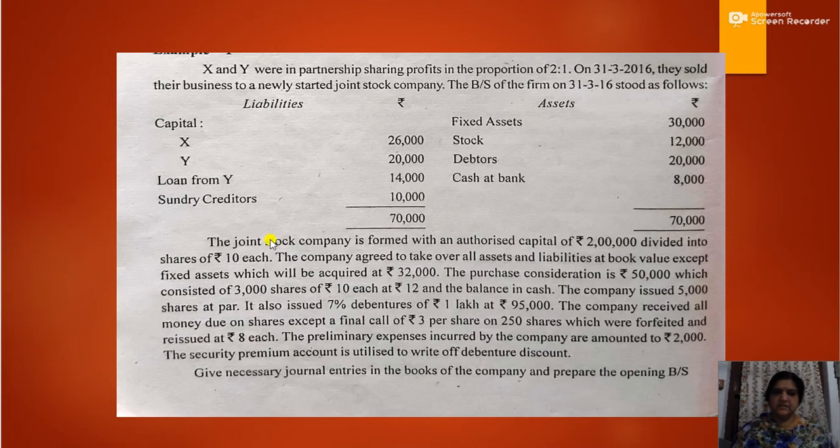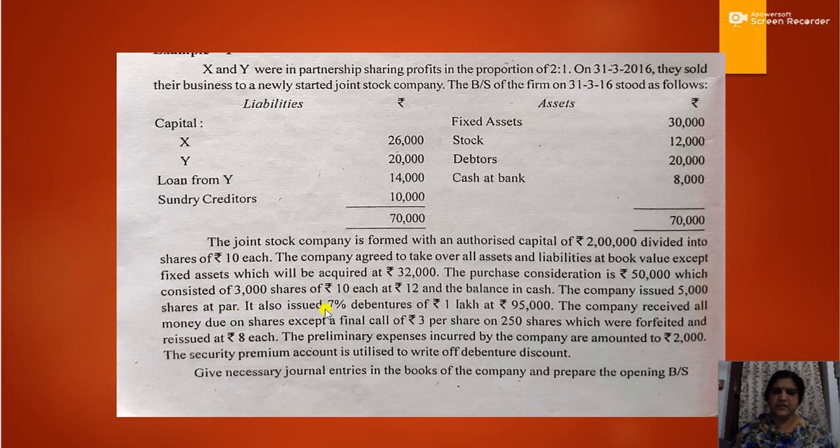Then again, the joint stock company is formed with an authorized capital of rupees 2 lakh divided into shares of rupees 10 each. The company agreed to take over all assets and liabilities at book value except fixed assets, which will be acquired at rupees 32,000. The purchase consideration is rupees 50,000, which consists of 3,000 shares of rupees 10 each at rupees 12 and the balance in cash. The company issued 5,000 shares at par.